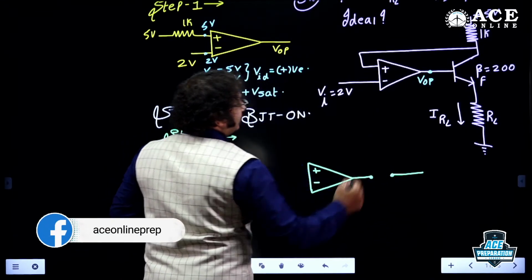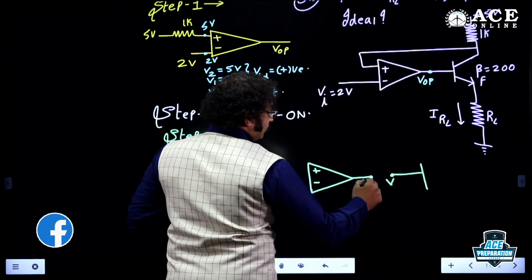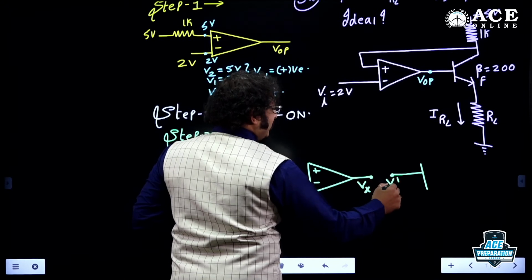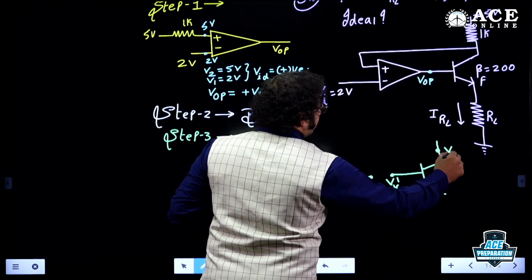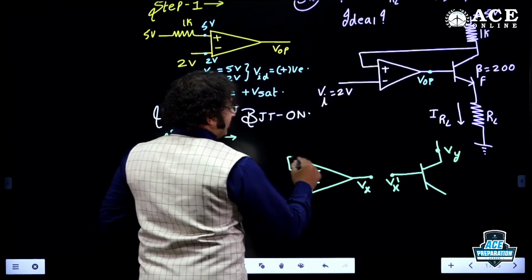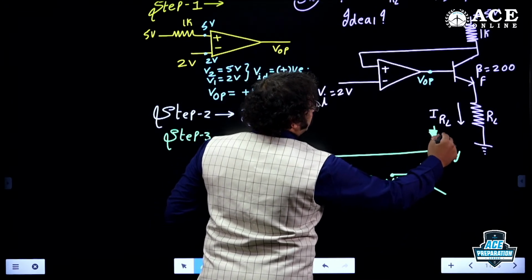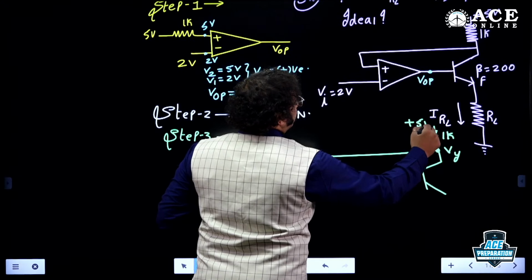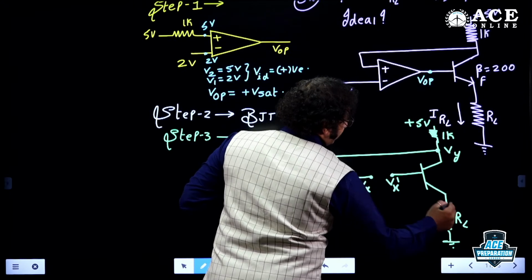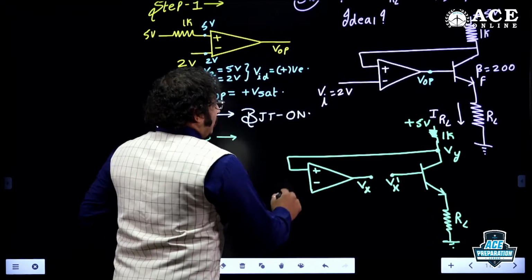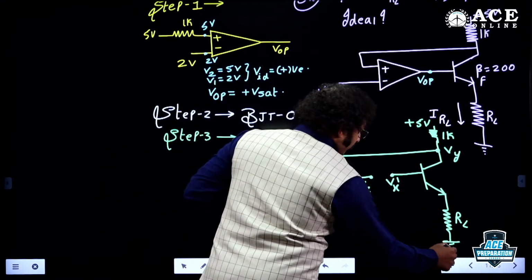Okay, fine. Same case, take it as Vx, or otherwise Vx dash, anything, no problem. And from here you're taking the feedback, so just for convenience take it as Vy. Here the resistor he has given is 1K, this is plus 5 volt, and of course here it is RL. This is RL, right, dear students? Fine. Now this is plus 2 volt. This is what exactly they have provided, right?